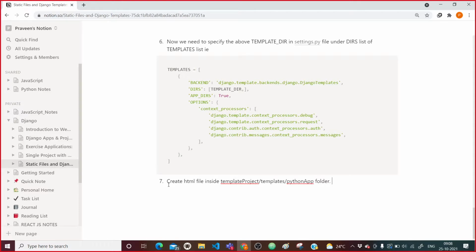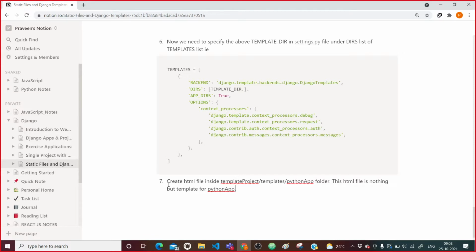This html file is nothing but the template for the python app.